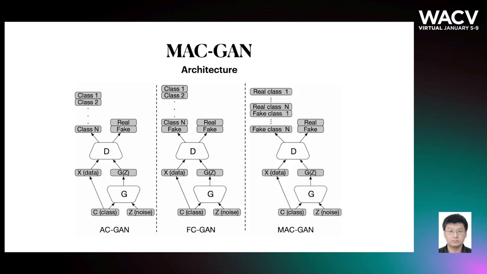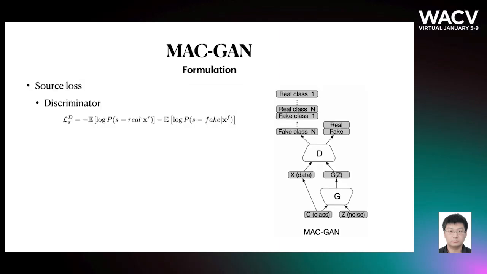To resolve the above issues, we propose a novel conditional GAN architecture with a mirrored auxiliary classifier, which in its discriminator contains both a real and a fake class for each category to distinguish real images from generated images that fall into the same category. With this design, the discriminator can converge fast and well. Our MAC-GAN consists of two loss terms, a source loss and a classification loss. Similarly to the standard GAN, for the source loss, the discriminator aims to distinguish real images from generated images. The generator is optimized to generate images that fool the discriminator.